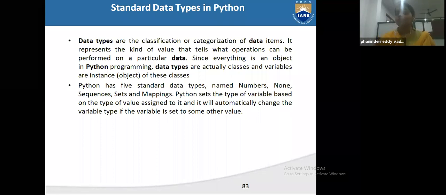But in Python, no need to tell Python this is integer, this is string, this is float. But you have to know this is integer.